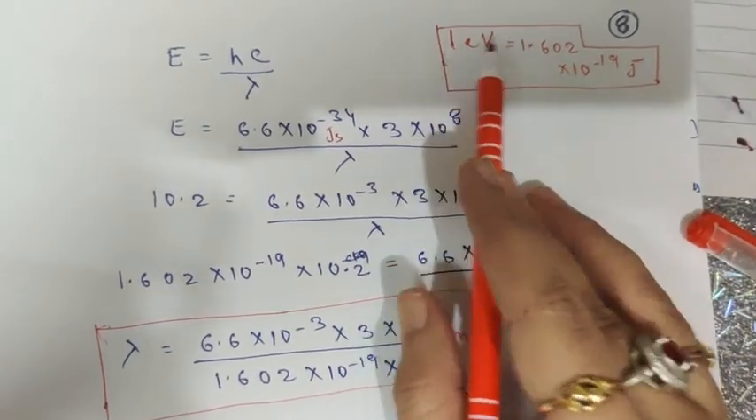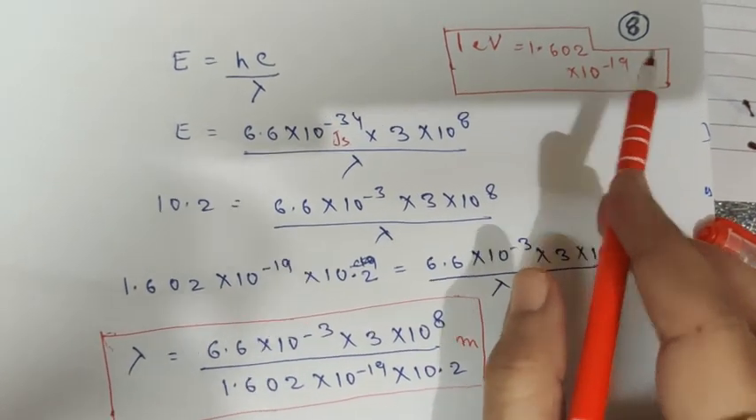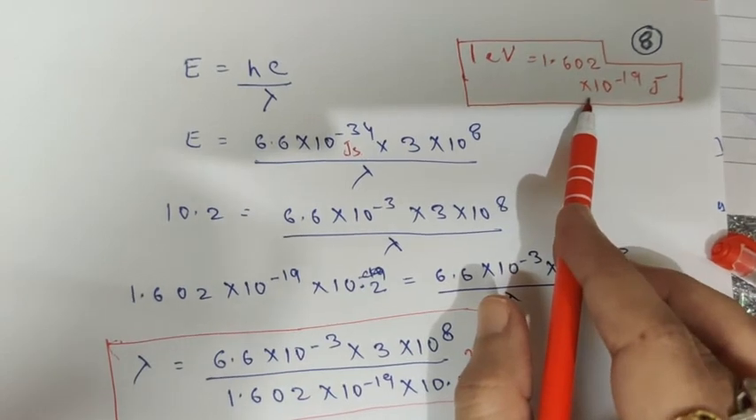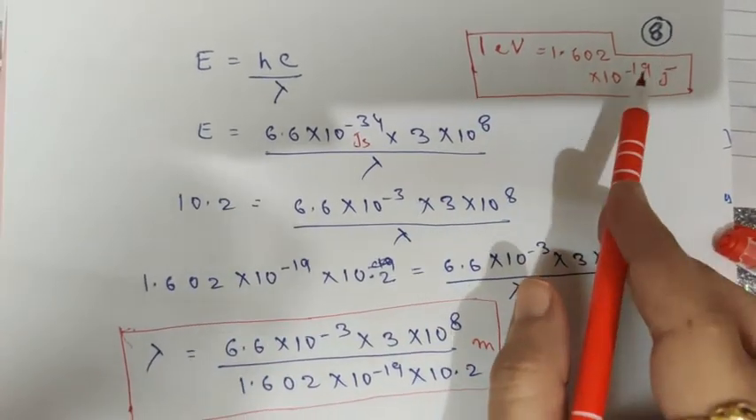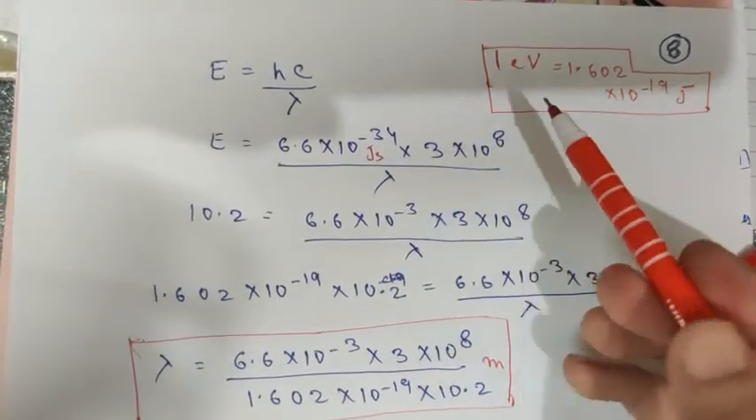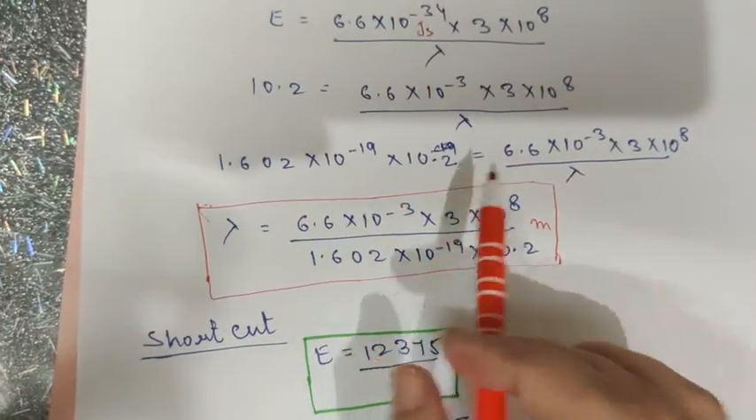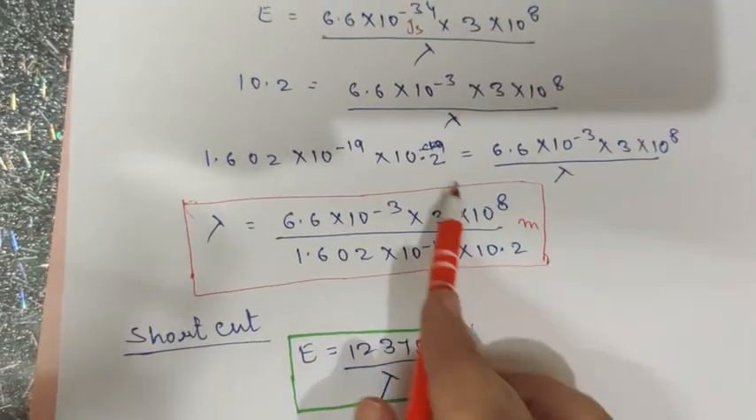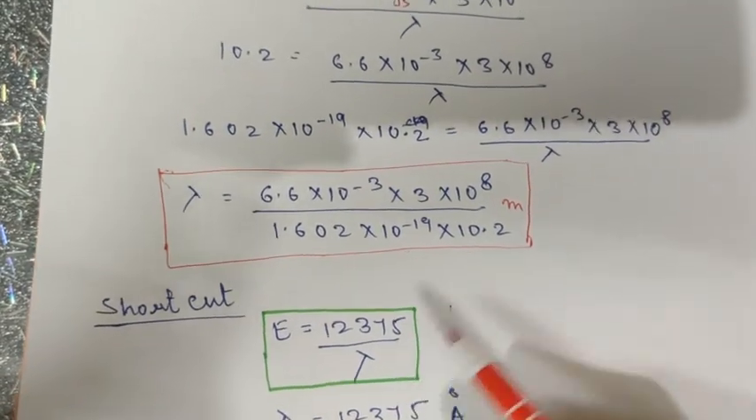You know that 1 electron volt is equal to 1.602 into 10 raised to power minus 19 joule. This will probably be given in the question itself. If it is not given, then children, you have to remember. So by substituting the values, you'll get the answer. I've not solved it, I've just reached the final stage. You can calculate and get the answer.